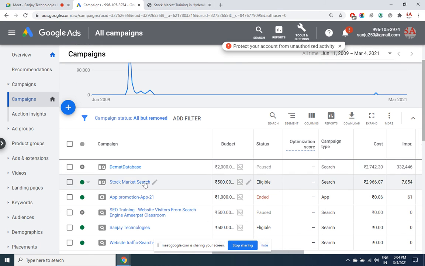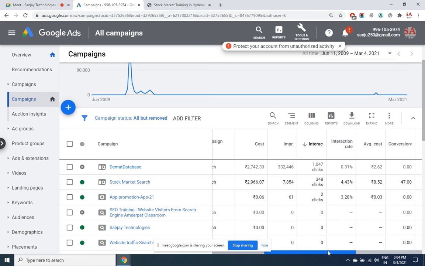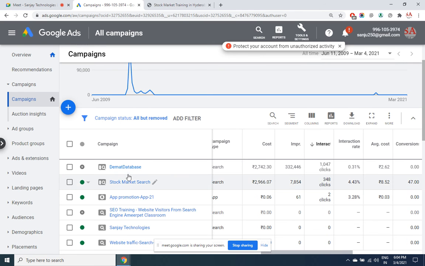These are campaigns which I've already run. So what is the total cost? What is the impression that I've got? Now look at this, this is really interesting. DMAT database campaign: 3,32,000 people have seen it. Impression means how many people could see an ad, but not everyone clicks on it. Only 1,047 people clicked on it.